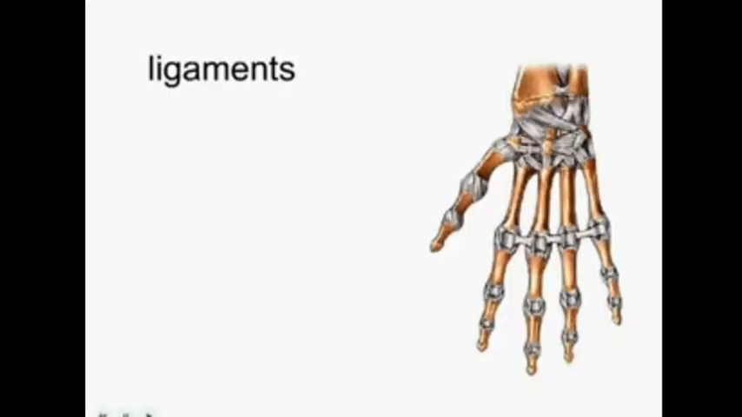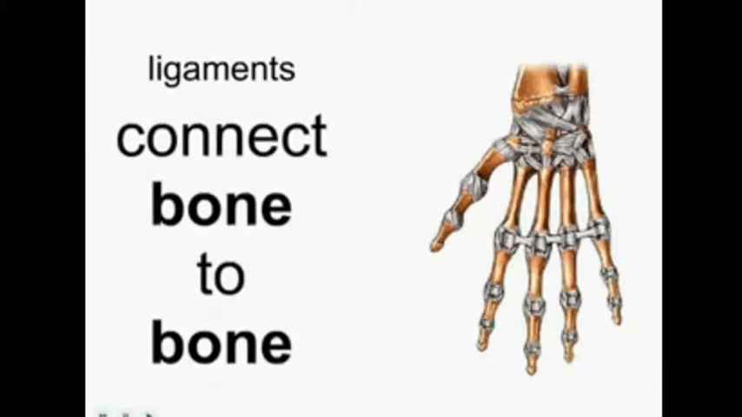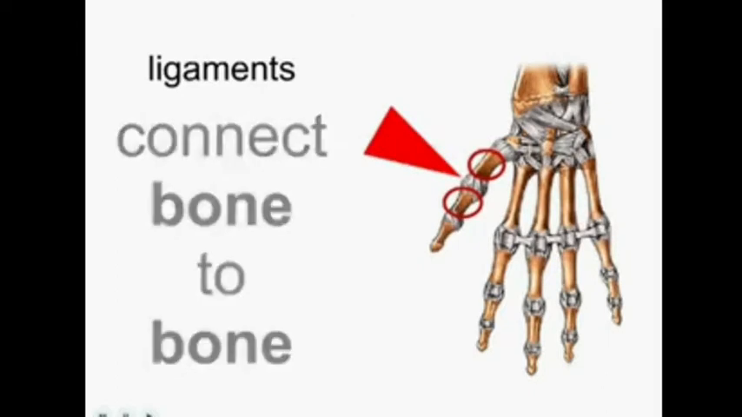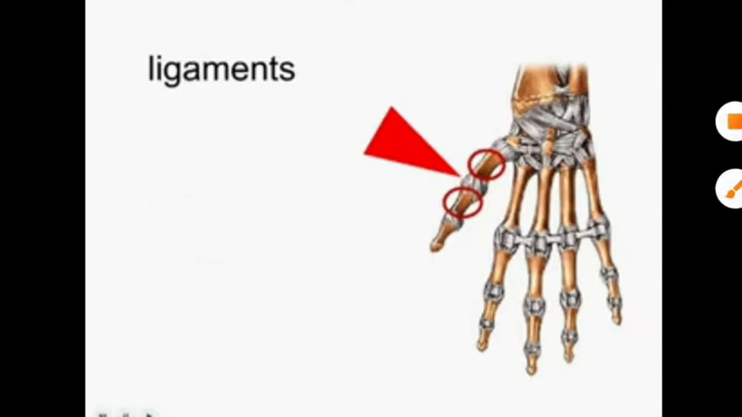Let us start with the first one, ligaments. As you can see the structure of the hand there, its function is to connect bone to bone. See, this is a piece of bone. This is another piece, the circled one I am showing. In the middle there is a connection. That connection is the ligament. Throughout the hand, what you can see in silver color, all are ligaments.